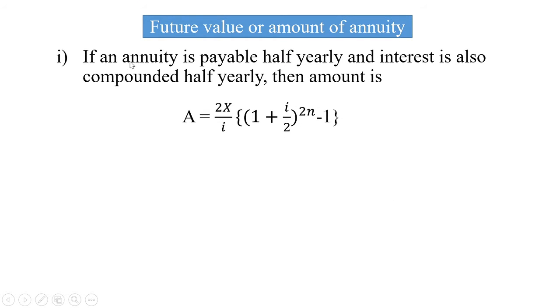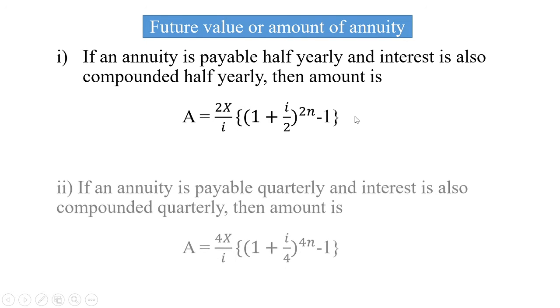Future value of amount of annuity. If an annuity is payable half yearly and interest is also compounded half yearly, then amount A is equal to 2X divided by I, in curly bracket, another bracket 1 plus I by 2 bracket complete raised to 2n, minus 1, curly bracket complete.